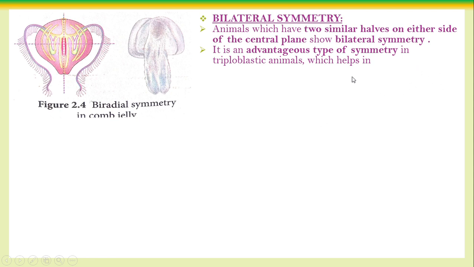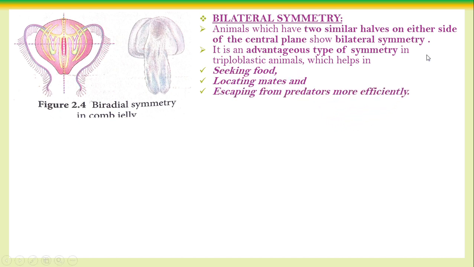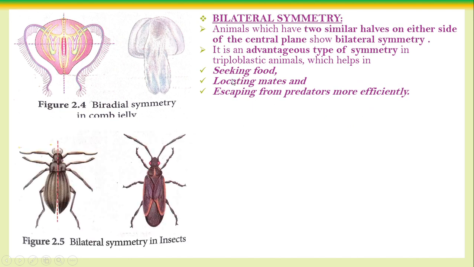That kind of symmetry is helpful for seeking food and also locating a mate, because the body can turn around. Also for finding a mating organism and escaping from predators. It helps with all of this. For seeking food, for finding a mate, for escaping from predators, bilateral symmetry is very helpful.